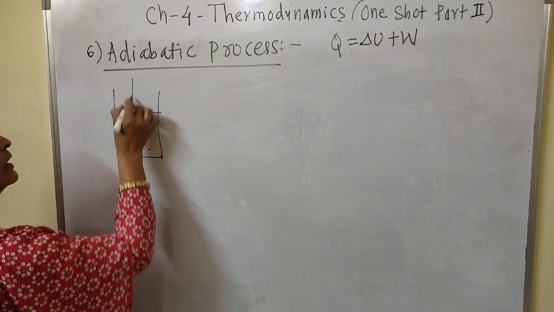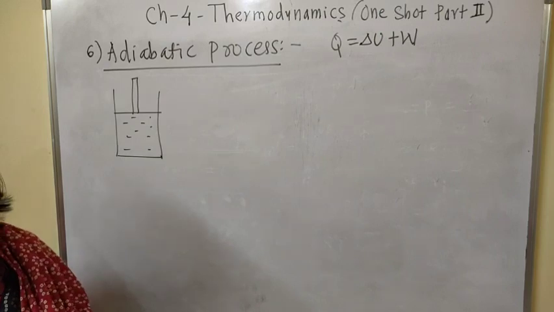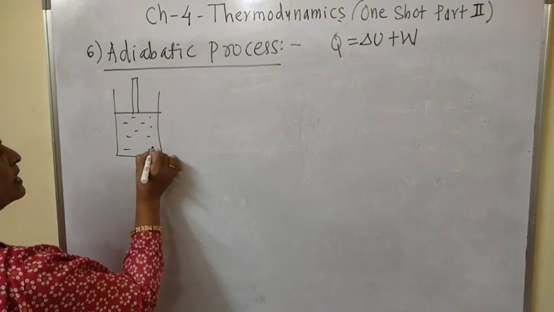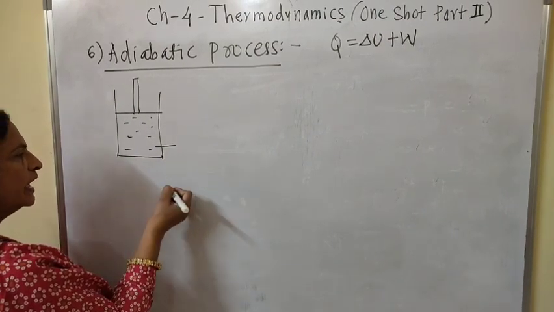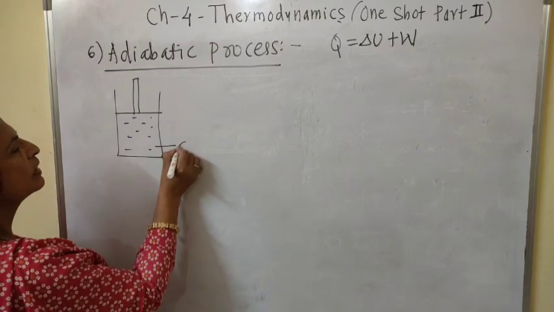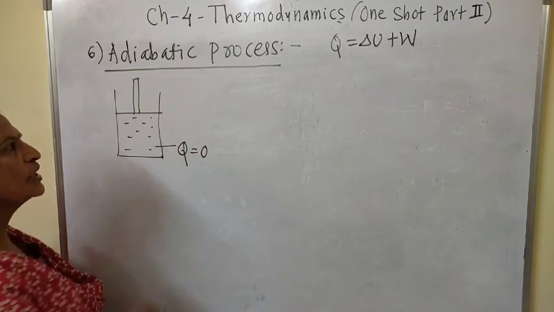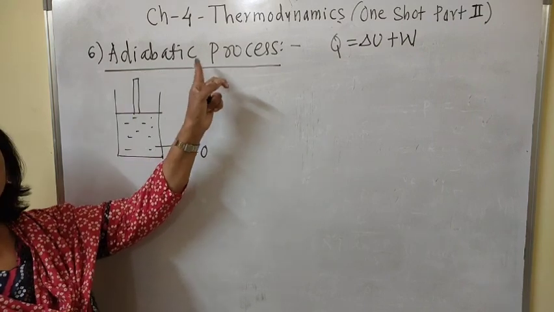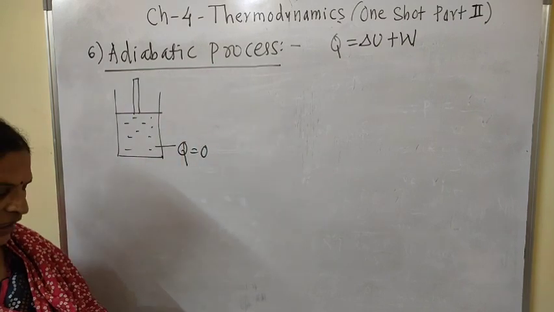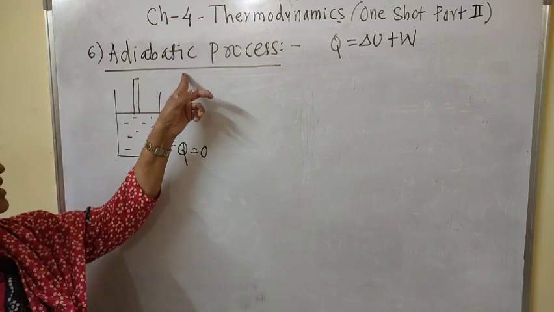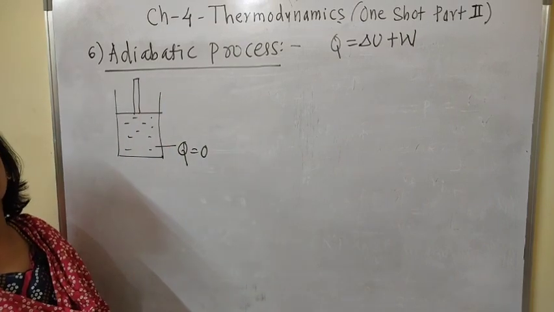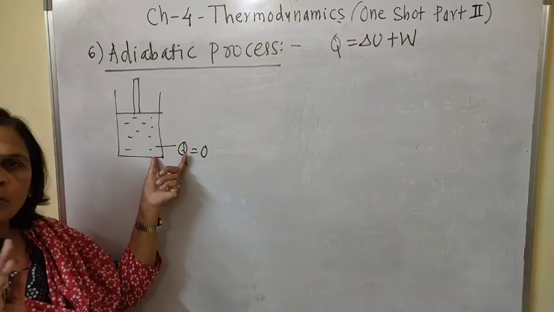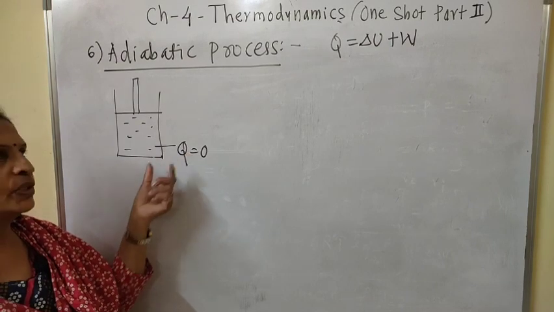Now consider a thermodynamic system, and in that thermodynamic system no heat enters or leaves the system, meaning Q is equal to 0, and that process is called an adiabatic process. What is the definition of an adiabatic process? A thermodynamic process in which no heat enters or leaves the system.